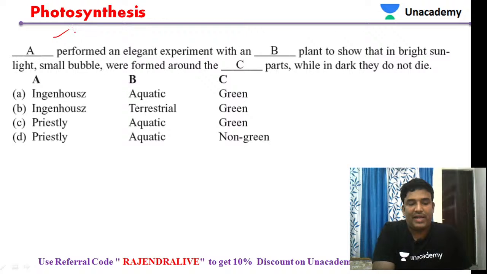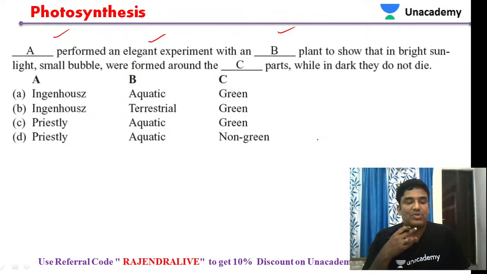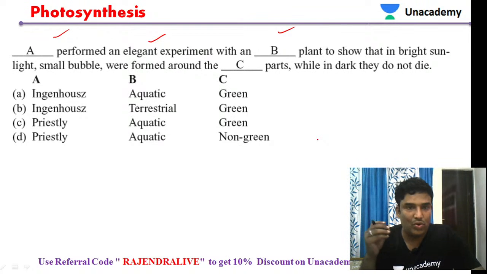Dash performed an elegant experiment with Dash plant to show that in bright sunlight small bubbles were formed around the plants, whereas in the dark they do not. That was the question. This was about the experiment that was done by the scientist. So any answer, students? Can anybody give the answer? So who is the scientist who has done this elegant experiment?